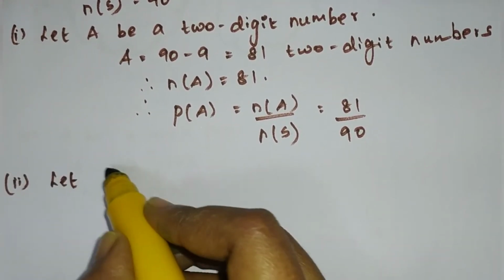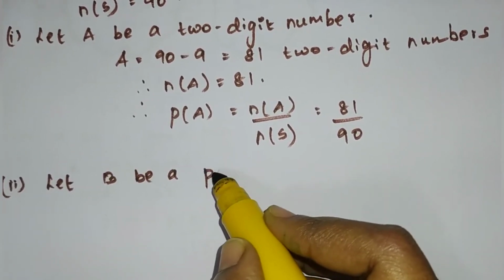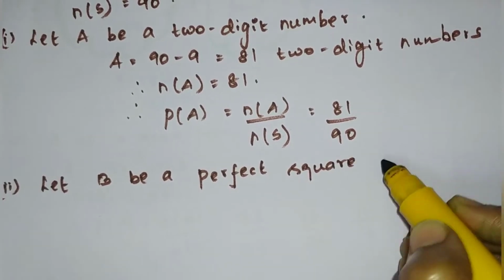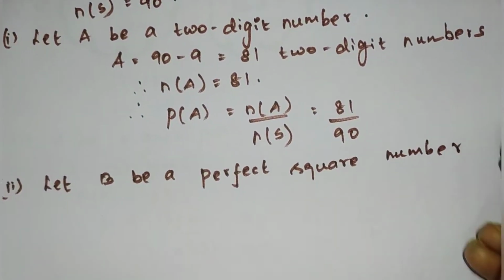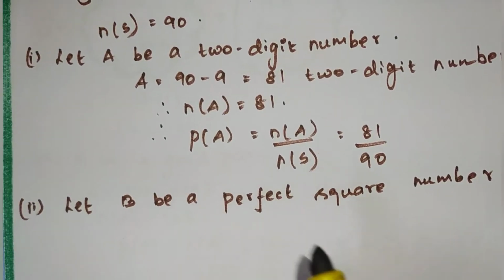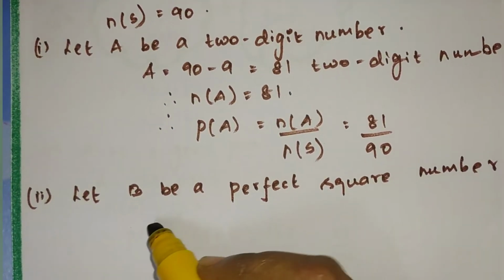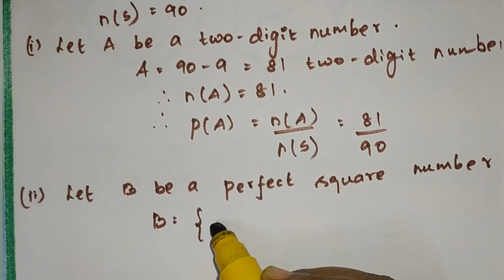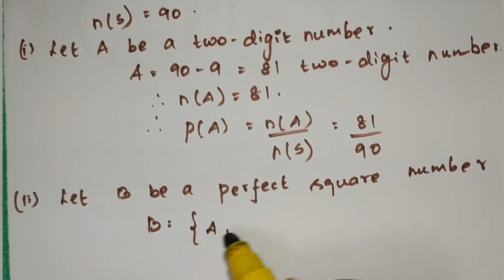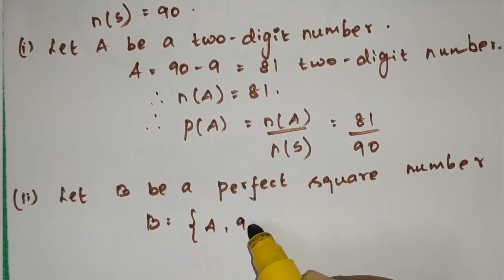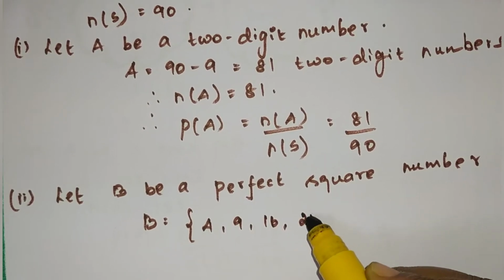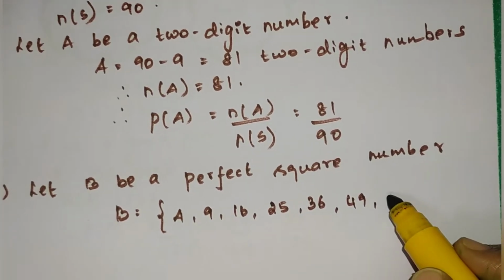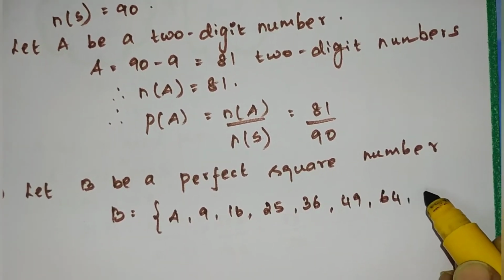And then second subdivision is a perfect square number. Let B be a perfect square number. How many perfect squares do we have between 1 and 90? 2 twos are 4. So perfect squares: 4, then 9, 16, 25, 36, 49, then 64, 81.